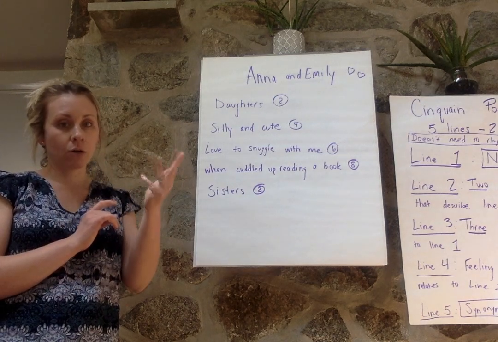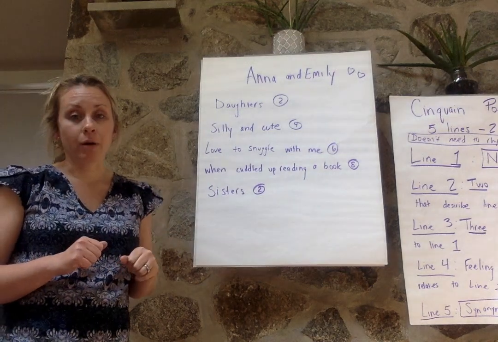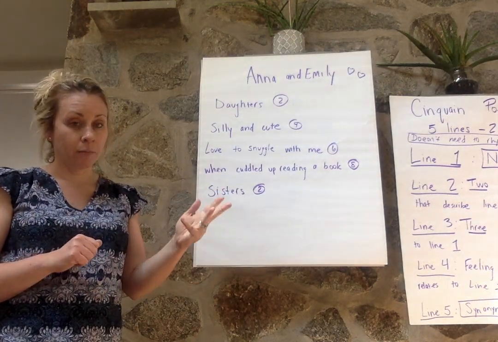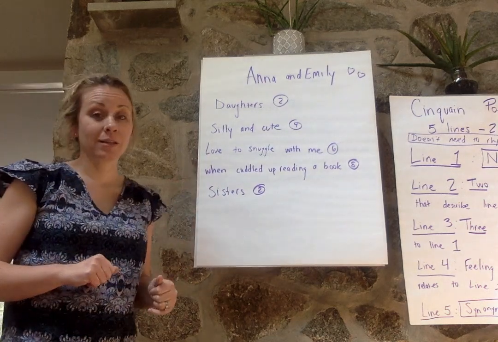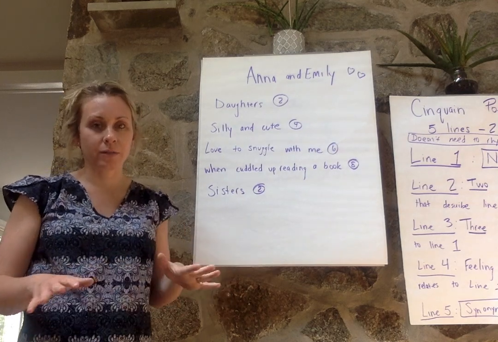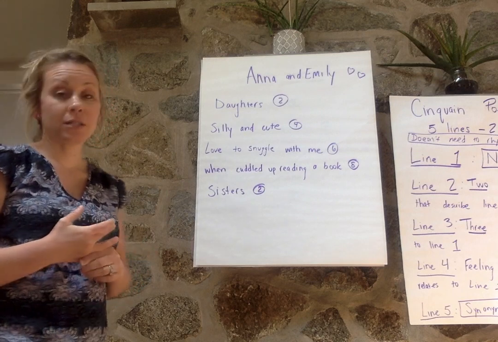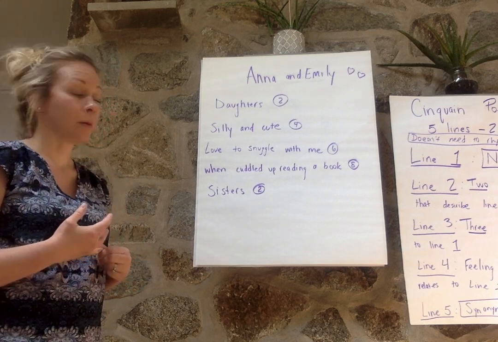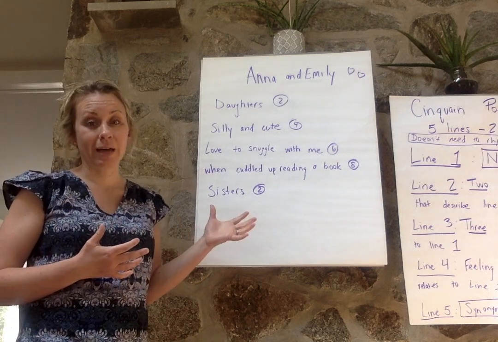When cuddled up, reading a book, 8. And the last one, sisters. Okay, that's 2 syllables. So let me read it together without doing the syllables. Daughters, silly and cute, love to snuggle with me, when cuddled up, reading a book. Sisters. So that's the poem, Anna and Emily.